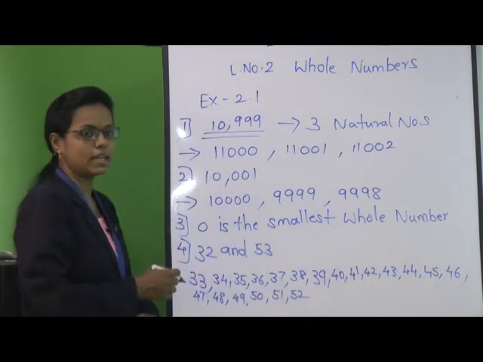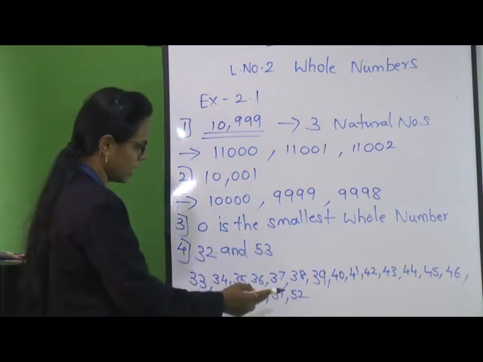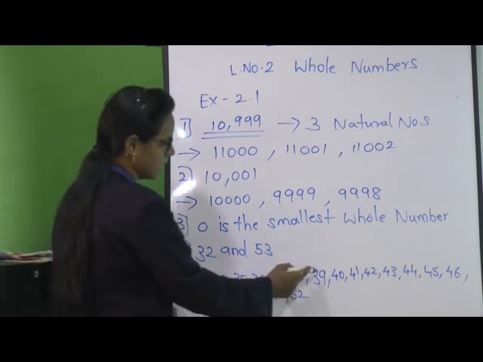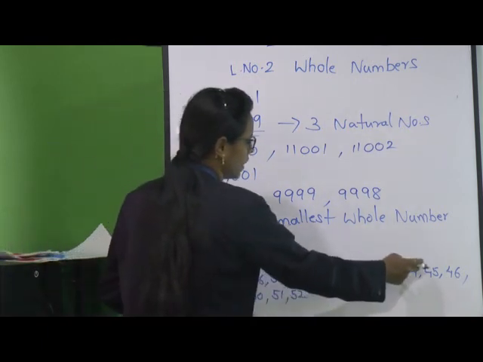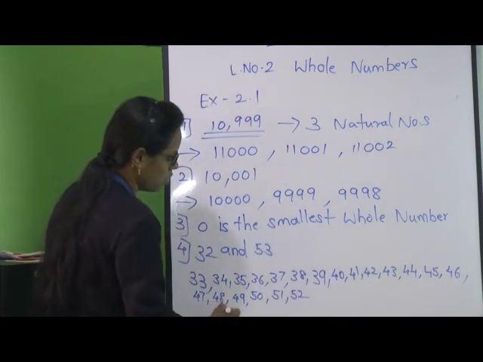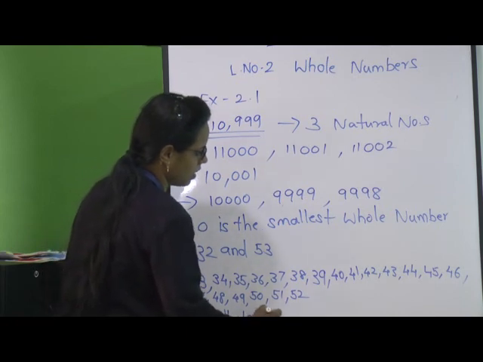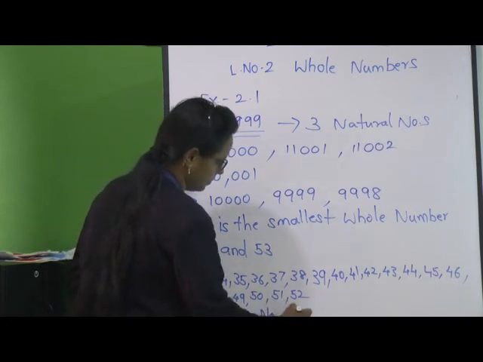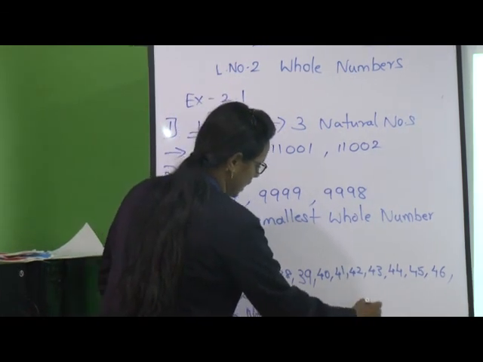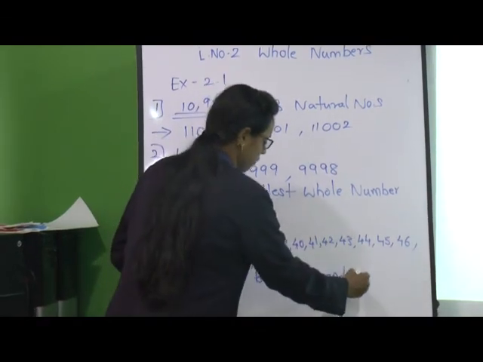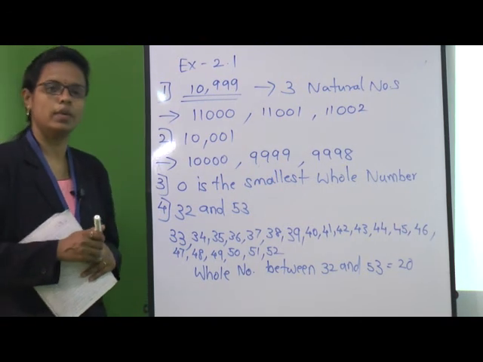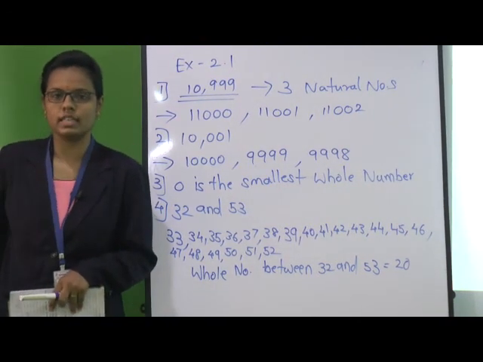Let us count those: 1, 2, 3, up to 20. So the number of whole numbers between 32 and 53 is equal to 20. In this way we have solved this example.